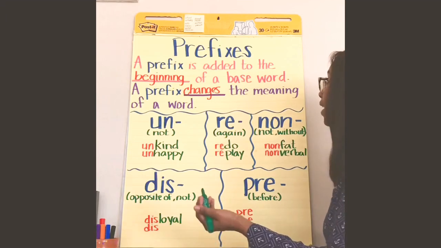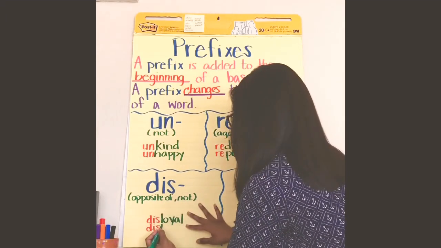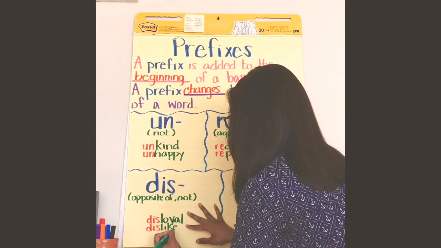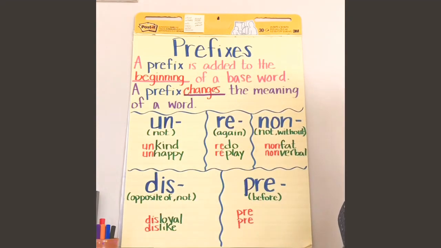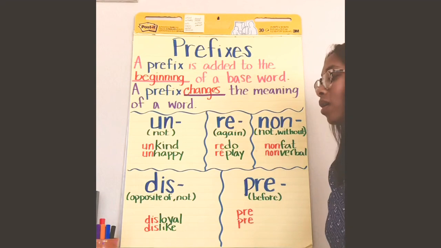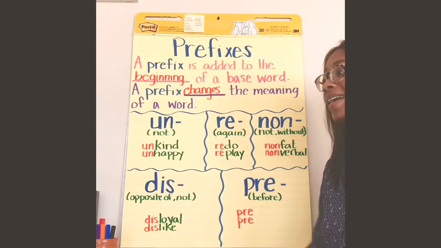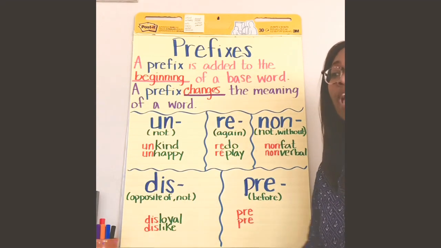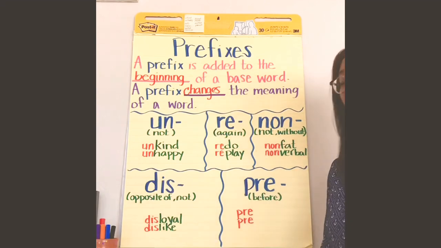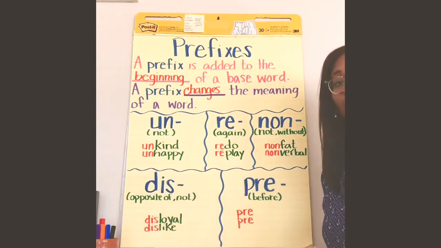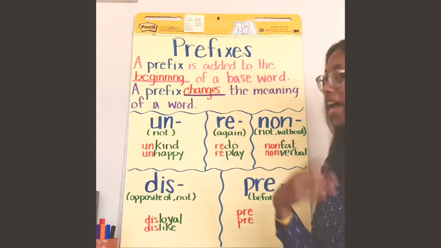Okay. Another one that we have is dislike. So it's the opposite of like. If I say, you know what, I like soccer, but I dislike basketball. So like means I enjoy soccer, but if I dislike basketball, I don't like it, I don't care for it, okay?